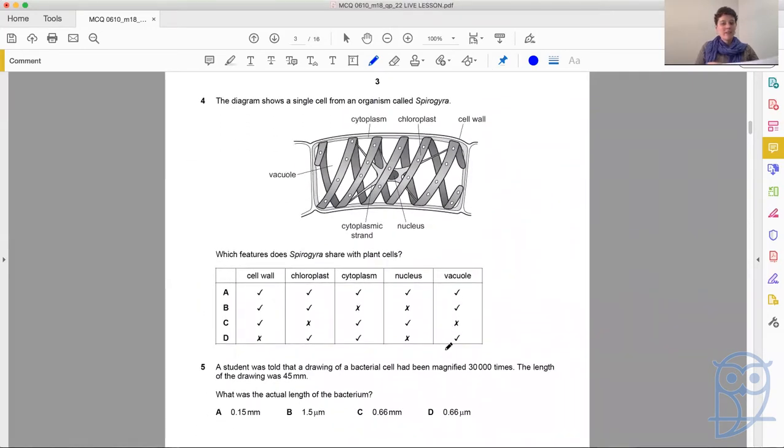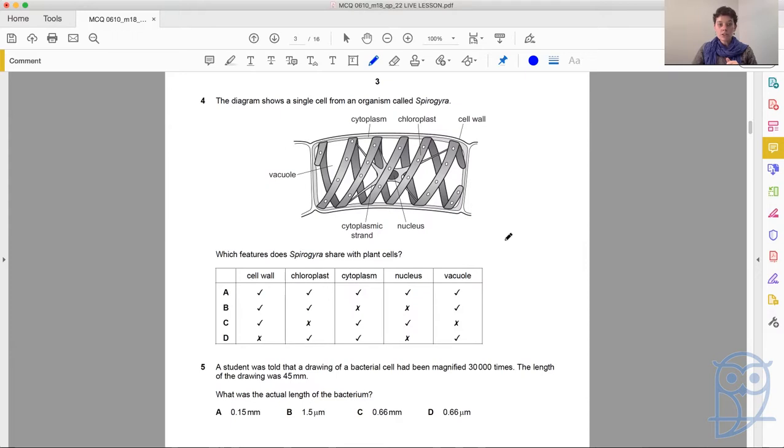So, something different. The diagram shows a single cell from an organism called Spirogyra. Now, you haven't studied that, but it doesn't matter, okay? This is what we call an applied question. So it's going to make you use the information that you've got and that you've learned in order to answer this question. So we see a vacuole, cytoplasm, chloroplast, cell wall, cytoplasmic strand, and nucleus. Okay, which features does Spirogyra share with plant cells?